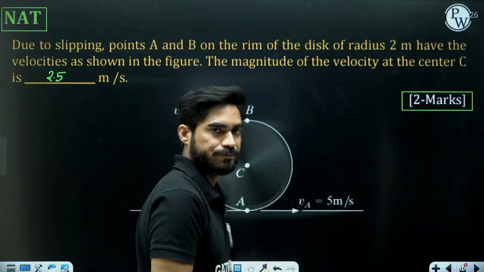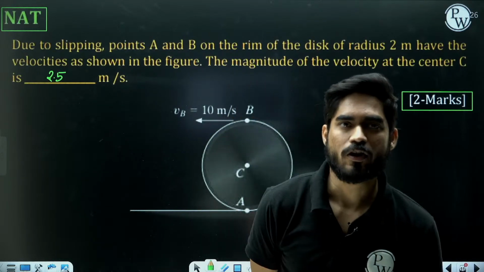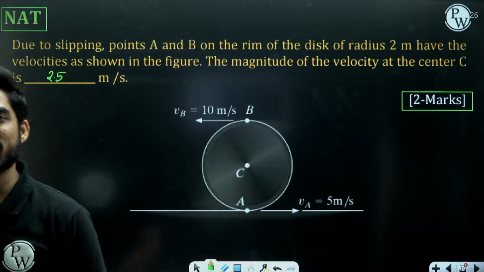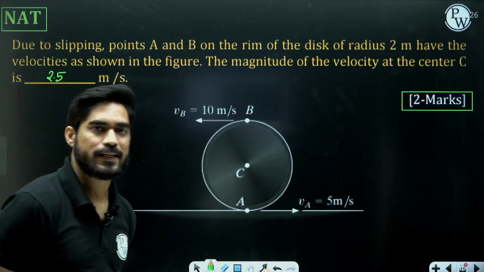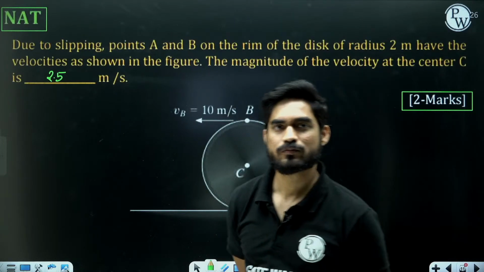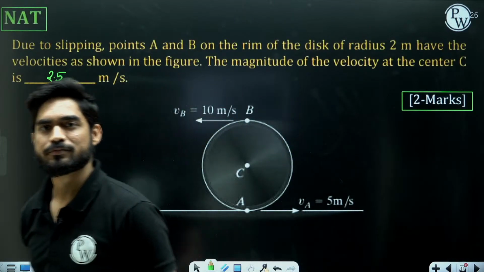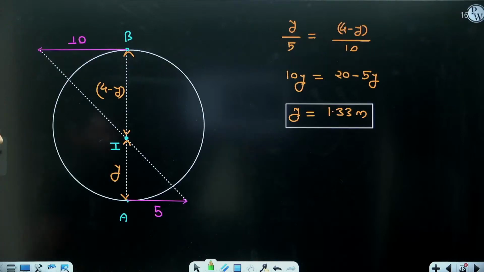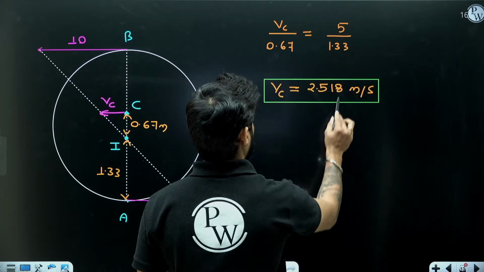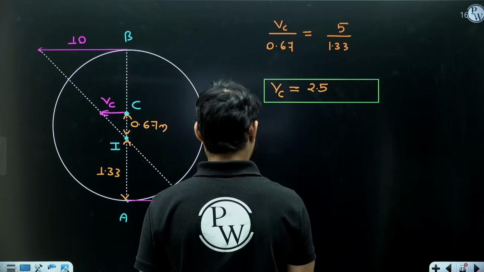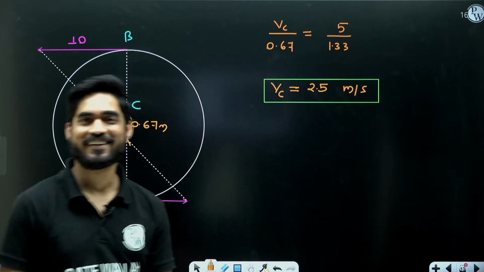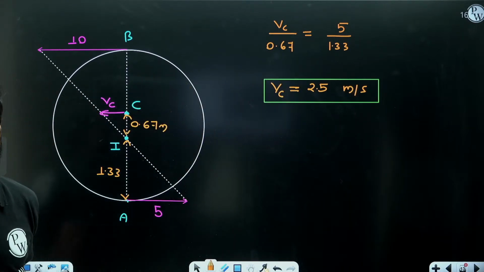Yes? Everyone got the answer? Very good, excellent, everyone. Very good. Chalo. Yes. 2.5 meter per second. Let's write it. Otherwise, people will get offended. Nowadays, people get offended very easily.